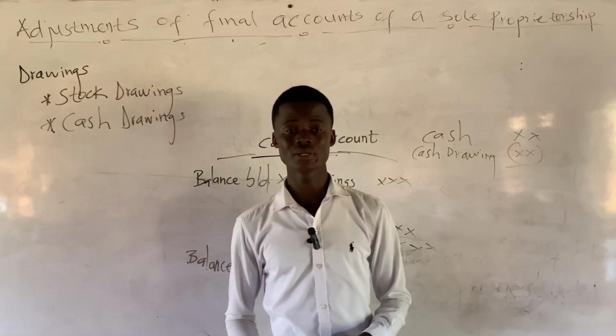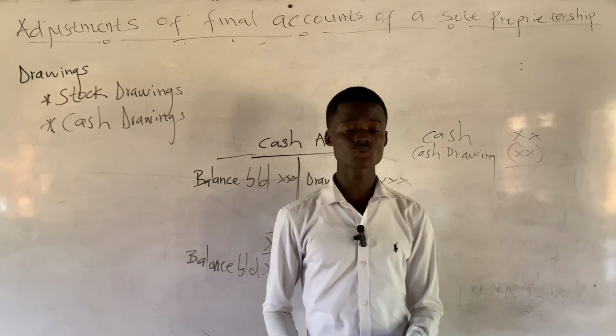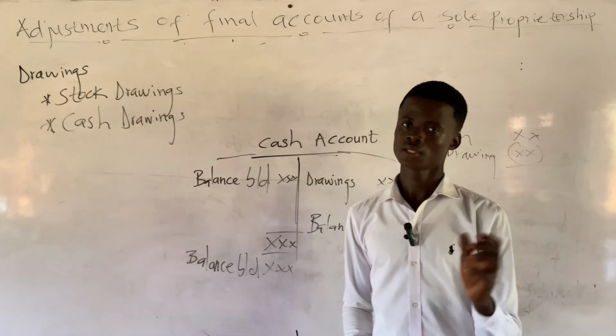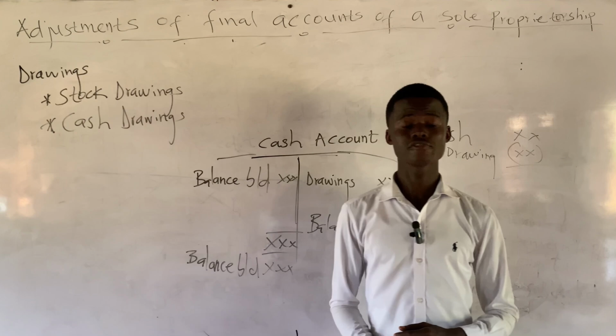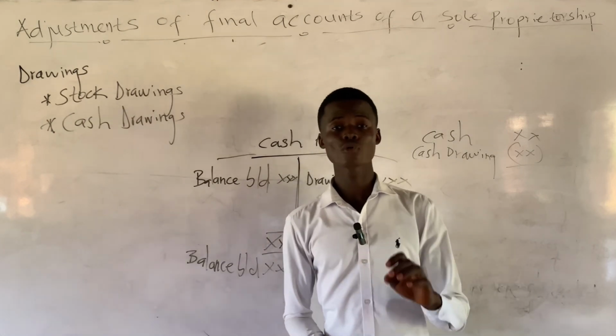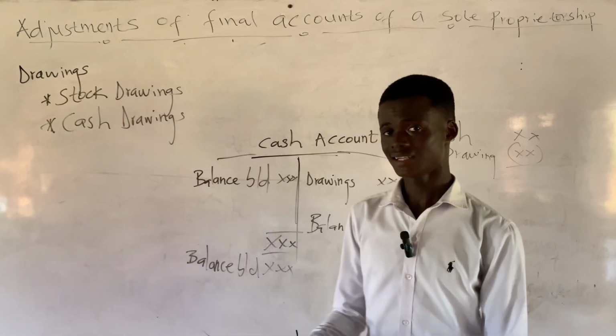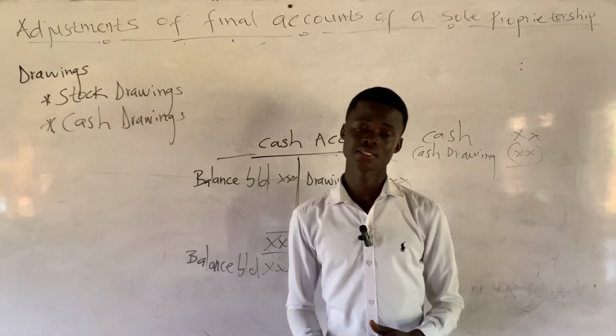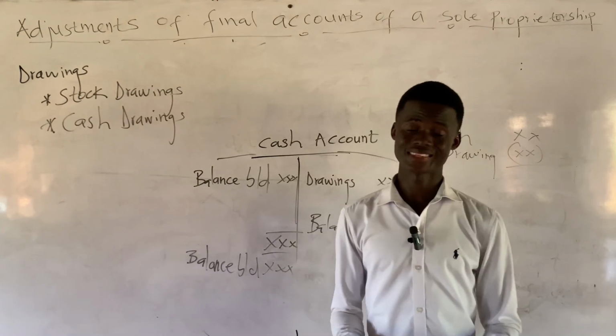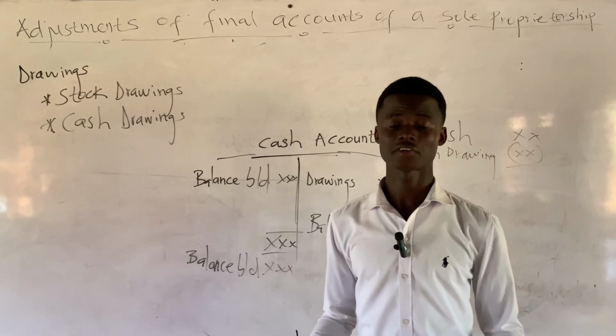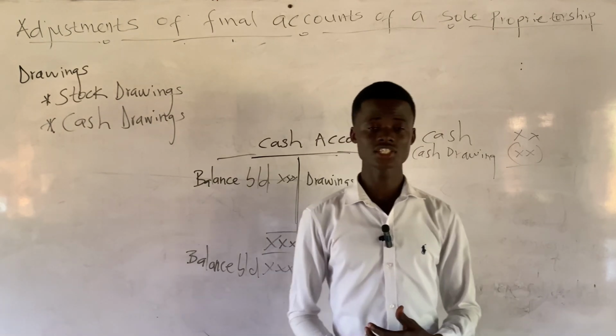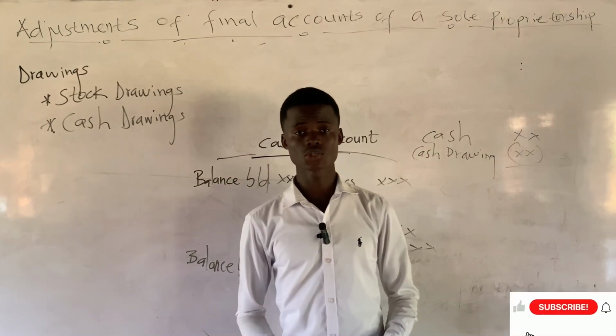If it is stock drawings, that figure of stock drawings will first be subtracted from purchases in the trading account. And the second treatment is that the value of drawings in the additional information will be added to the drawings in the trial balance, and the total drawings figure will be subtracted from capital in the statement of financial position or the balance sheet. So these are the various treatments of drawings.